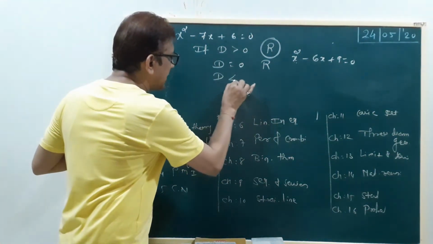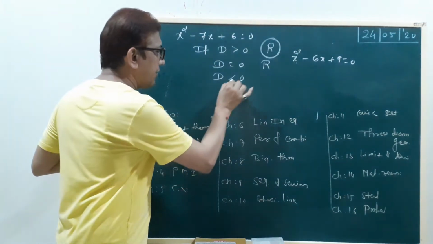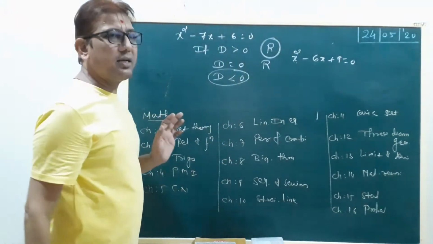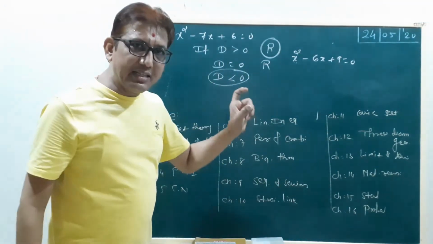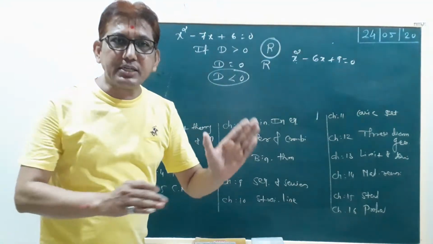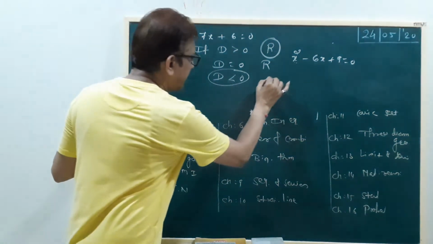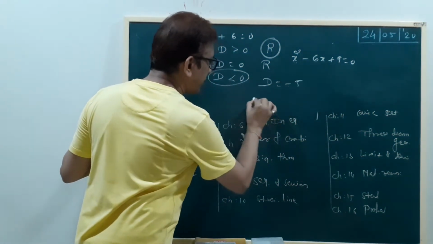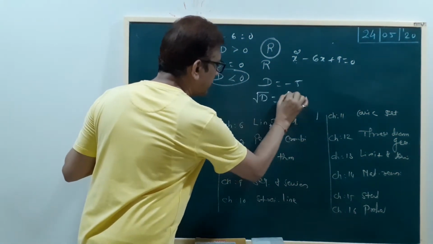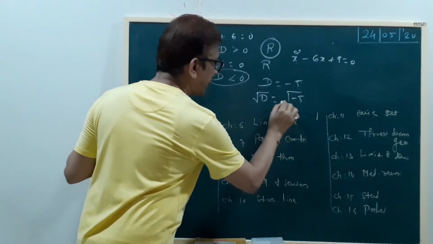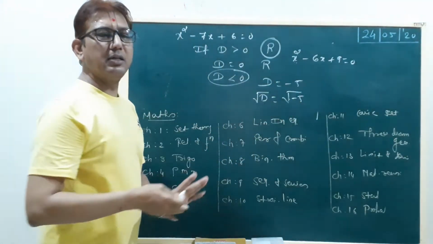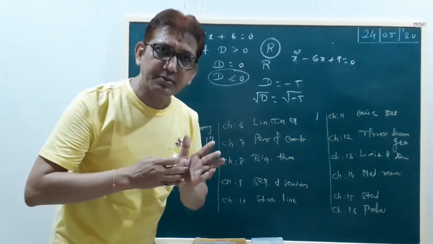If D is less than 0, then we write the statement: no answer in R. Because if our discriminant is minus 5, then root D equals root of minus 5. That is not possible in 10th standard.